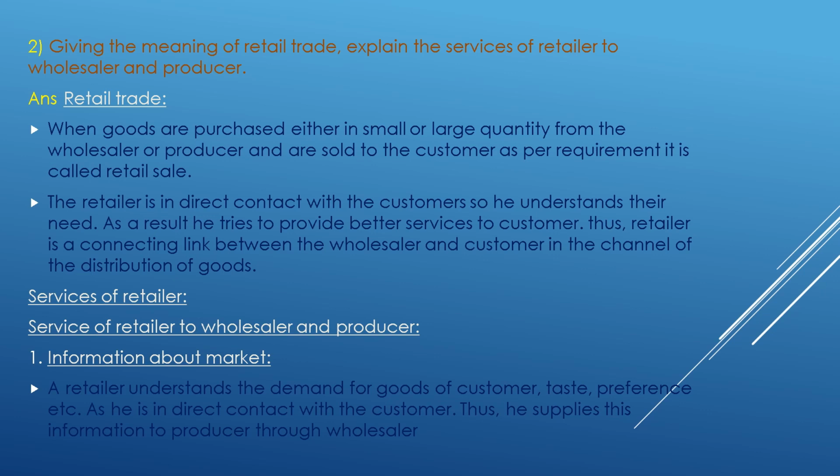Services of retailer to wholesaler and producer. Information about market: a retailer understands the customers' demand for goods, taste, preference, etc., as he is in direct contact with the customers. Thus, he supplies this information to the producer through the wholesaler.